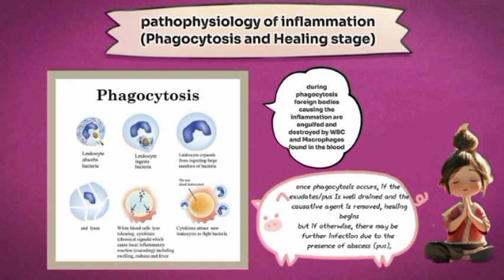And due to this ingestion of the large amounts of bacteria, these leukocytes will undergo lysis. That is, they will die. That is, they will break down. And once there is lysis, there will be release of cytokinesis. And cytokinesis are what? They are chemical signals which cause local inflammatory reactions, including swelling, redness, and fever. And these cytokinesis also attract new leukocytes to fight bacteria. So that's that for the phagocytosis stage.